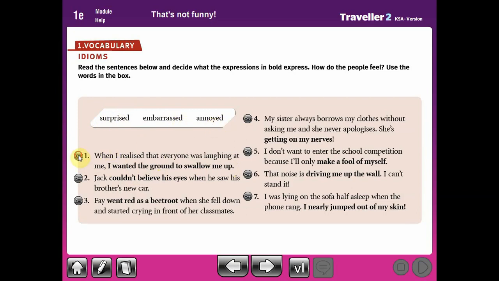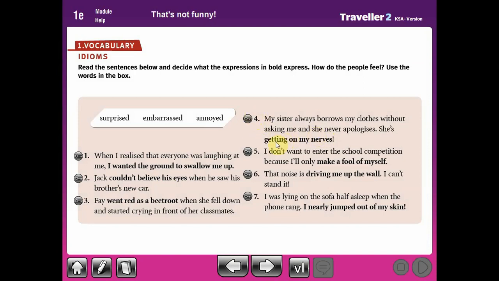That's good. You are embarrassed. When you say Jack couldn't believe his eyes, so I couldn't believe my eyes, you are surprised. When you say I went red as a beetroot, beetroot is a kind of vegetable that's red or reddish, very red. So Faye went red as a beetroot. It means that she is embarrassed. When your cheeks turn red, that means you are embarrassed.